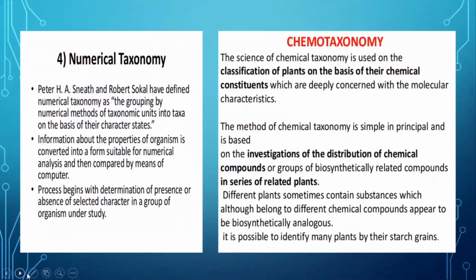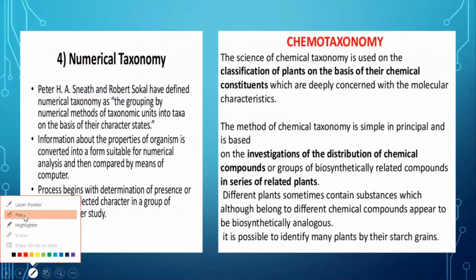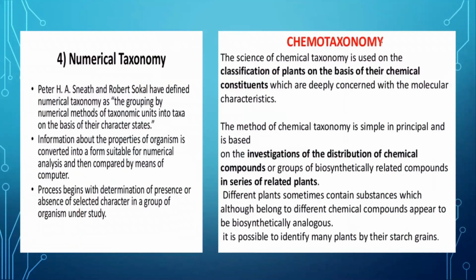Now here in this slide we can see numerical taxonomy and chemotaxonomy. Numerical taxonomy is defined by Peter H. A. Smith and Robert Sokal. According to them, it is the grouping by numerical methods of taxonomic units into taxa on the basis of their character states.